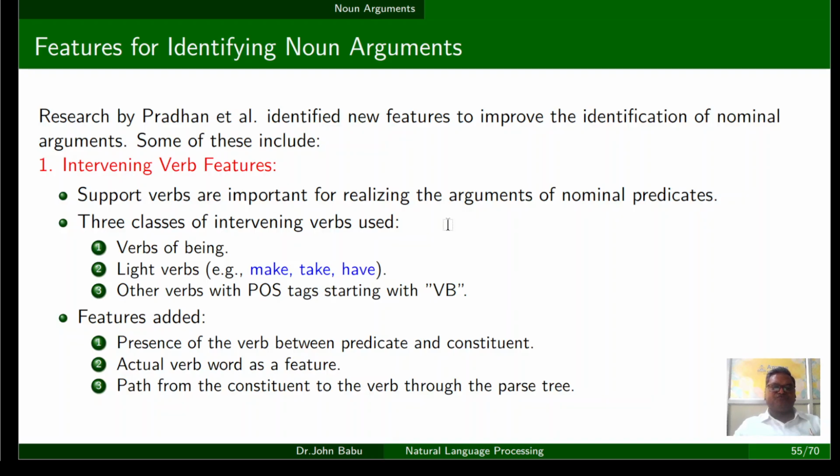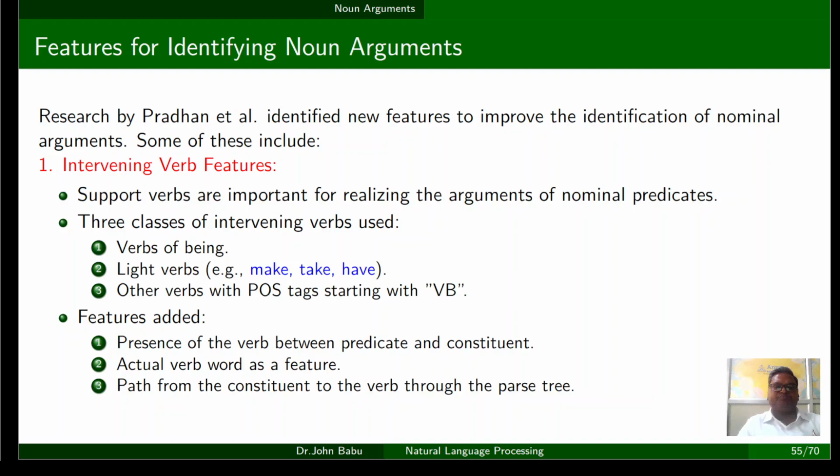So firstly, the first feature is the intervening verb feature. 3 classes of intervening verbs are used. Number one, verbs of being, as in he is a teacher, I am a player. So am, is, was, were, are, these are verbs of being. Then there are light verbs: make, take. I'll make a coffee, I took a walk, I have. So these are light verbs. I will do homework, that do is a light verb.